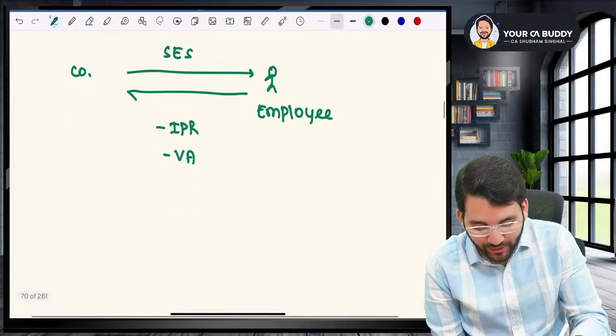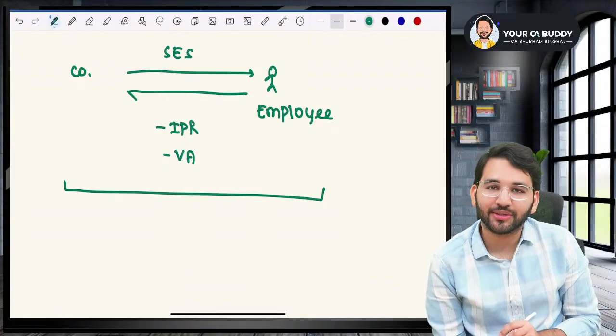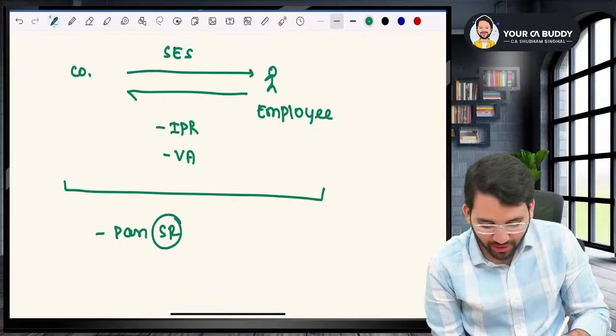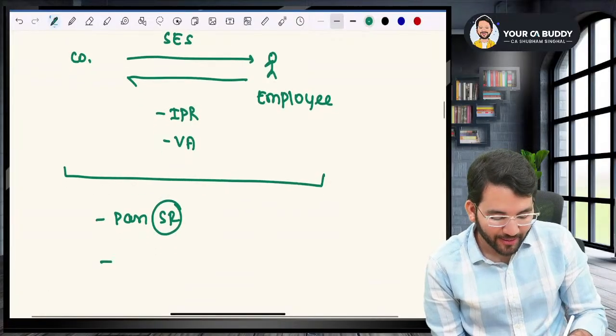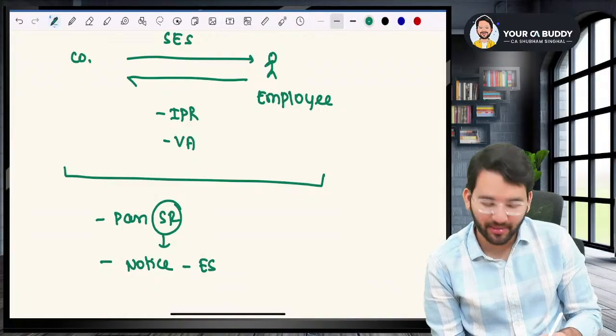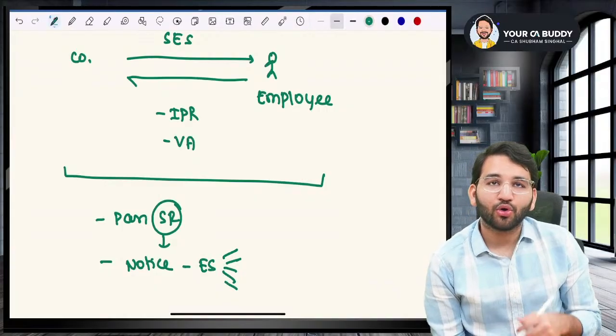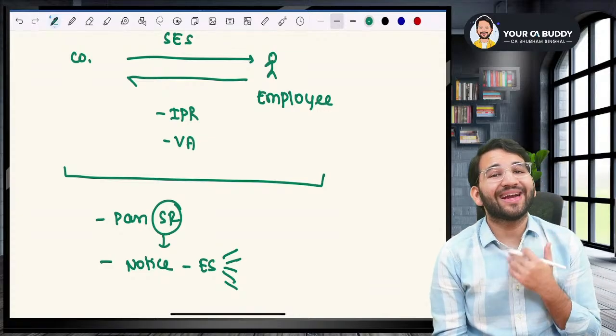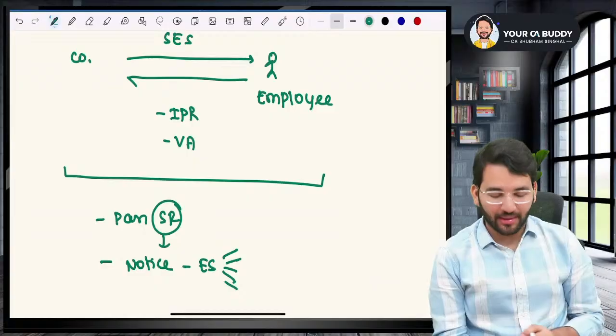Now, to issue sweat equity shares, you will have to comply with certain conditions. Number one, you will have to pass a special resolution. In that special resolution, you'll send the notice. In that notice, you will attach an explanatory statement. In that, you'll explain all the things. To whom are we giving the equity shares? What is the price at which we are offering? What are we getting in return? Everything you will have to tell them.